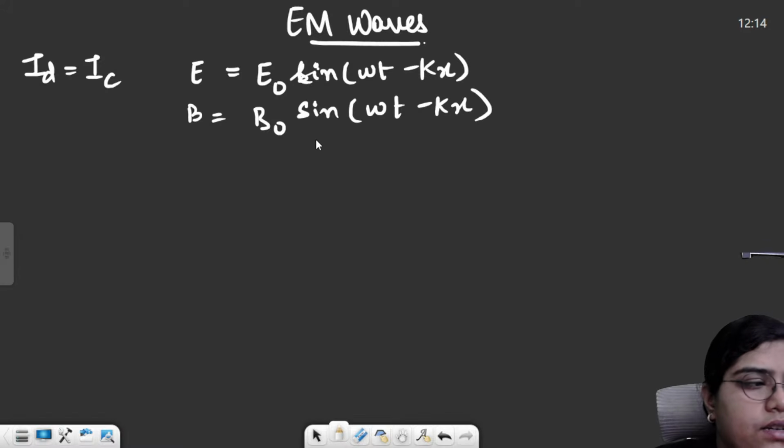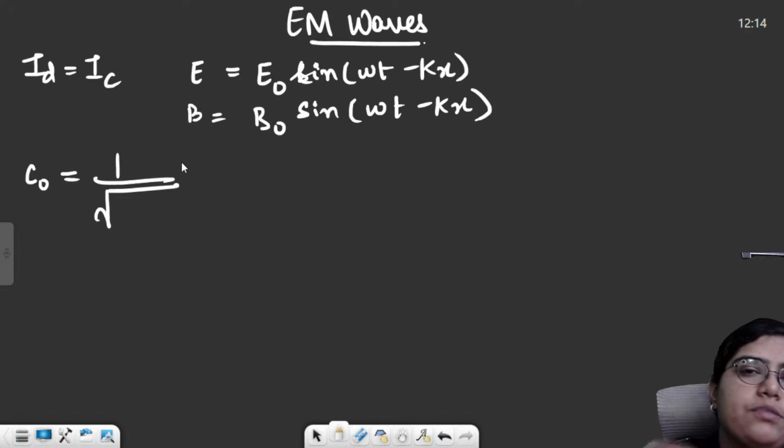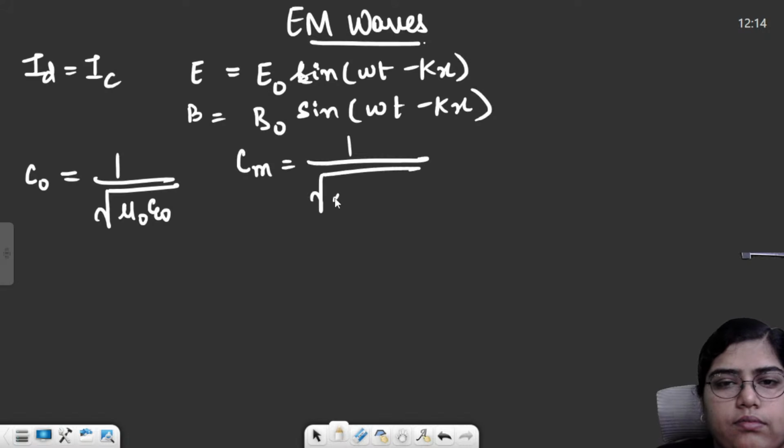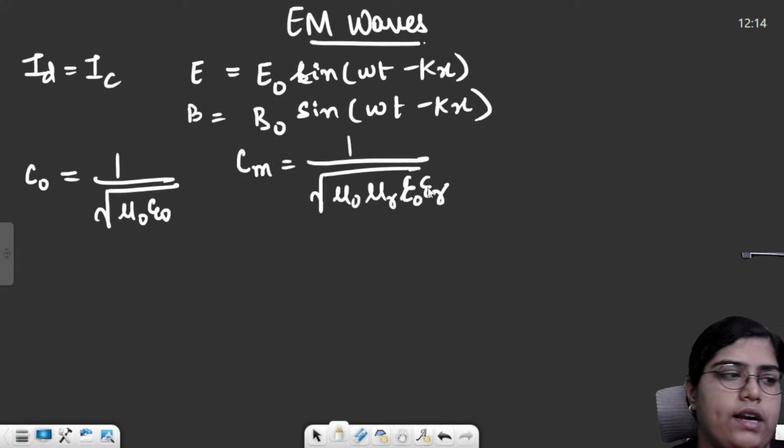You need to remember certain properties and certain values. The electromagnetic wave will always move with a velocity. If it is moving in air, its velocity is calculated by 1 upon root of epsilon naught mu naught. If it is moving in some medium, you just need to multiply mu r and epsilon r. Just this small change, right?